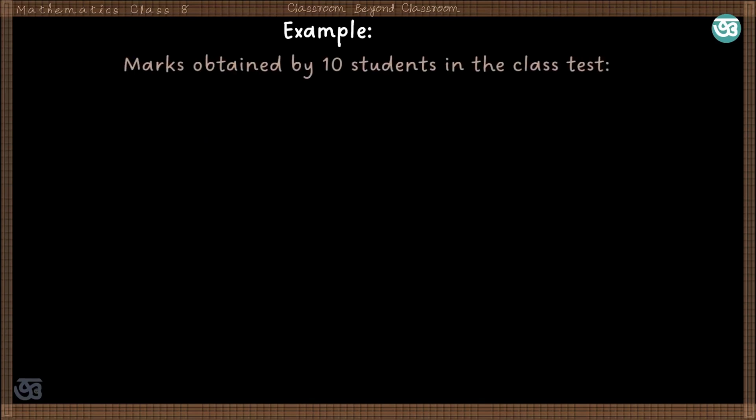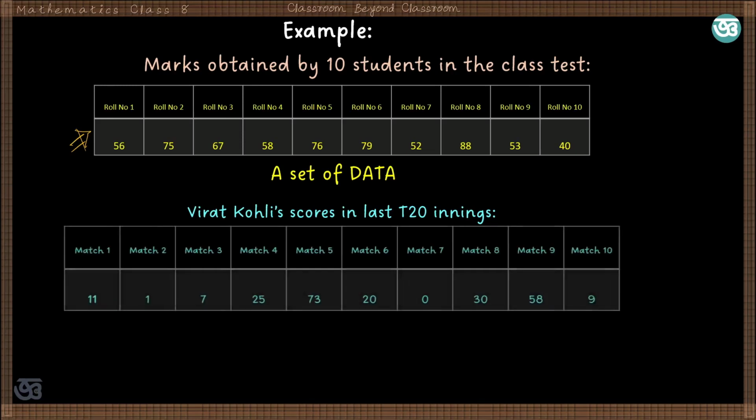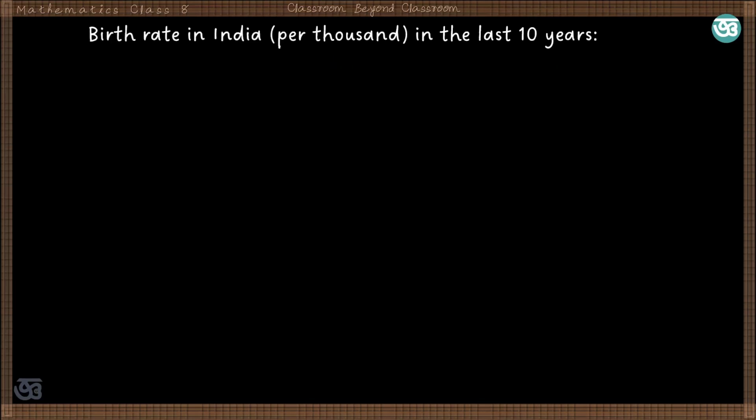For example, if a teacher collects the marks obtained by the students in a class test, then this is a set of data, and this set of data is collected with some objective or purpose, say to analyze the performance of the students in the class test. Similarly, the runs scored by Virat Kohli in the last 10 T20 matches is another set of data. So from this data set also, one can analyze the performance of the player in the last 10 innings.